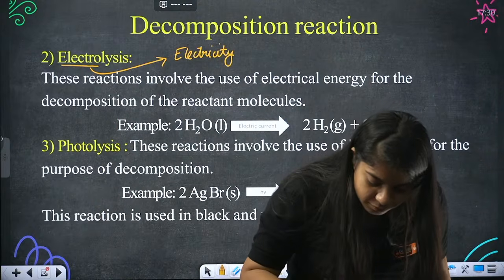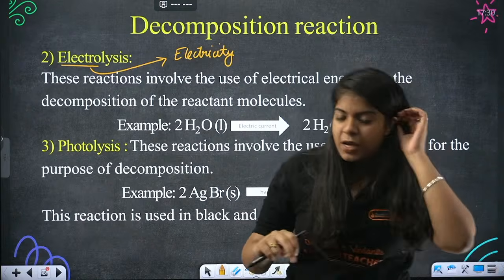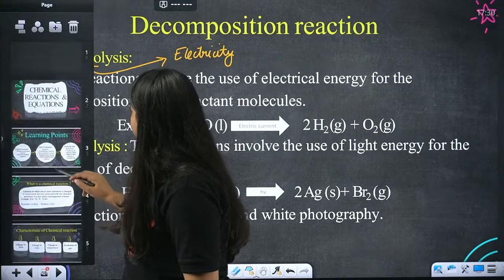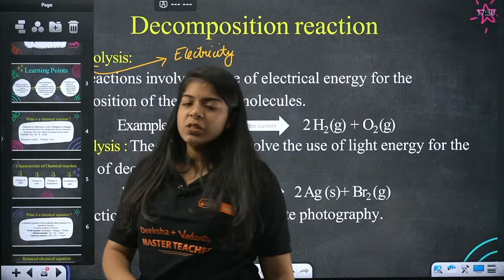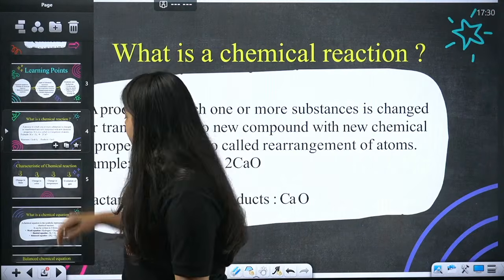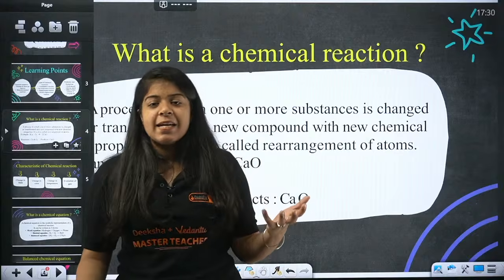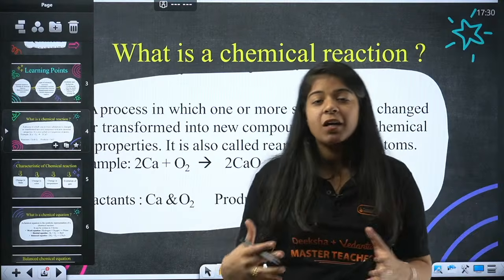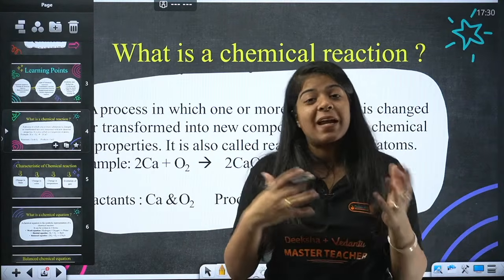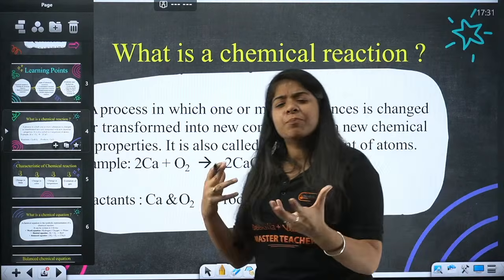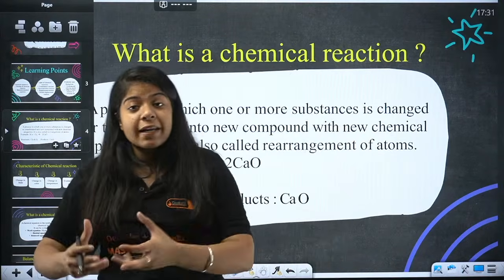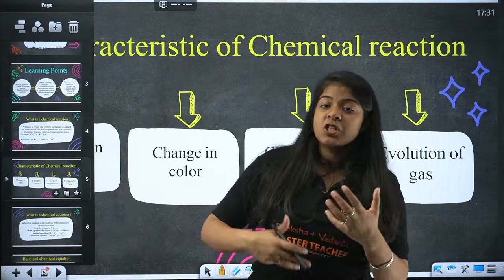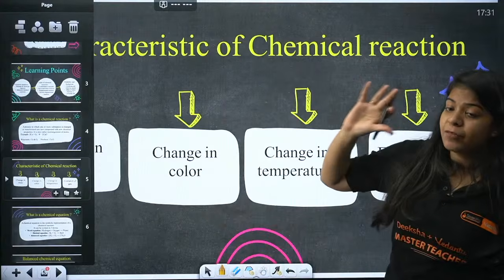Done. Ma'am, please summarize once. Yeah, Supriya. So basically, let me give you an overview. In the previous lecture, we saw what a chemical reaction is. Simply when 2 or more substances combine together and make a product, or one substance breaks down into 2 or more products, that is simply a chemical reaction. There is rearrangement of atoms. We have different properties: change in color, change in state, change in temperature, and evolution of gas.